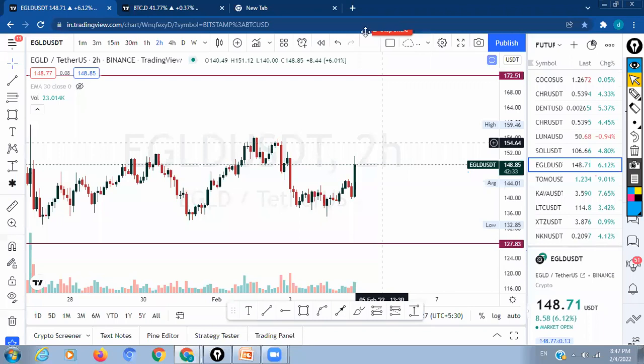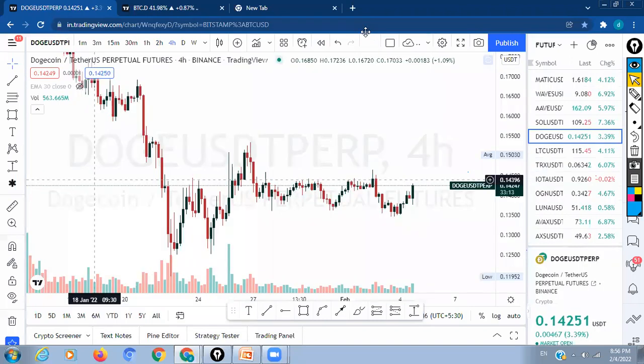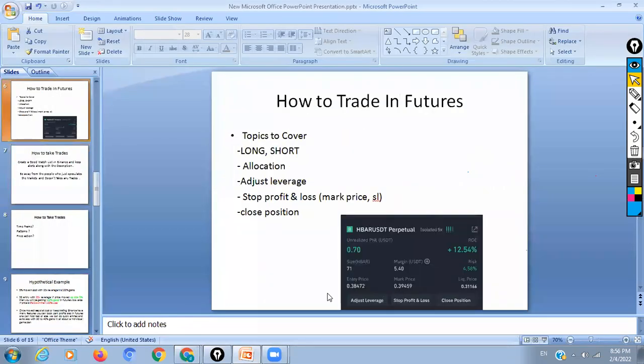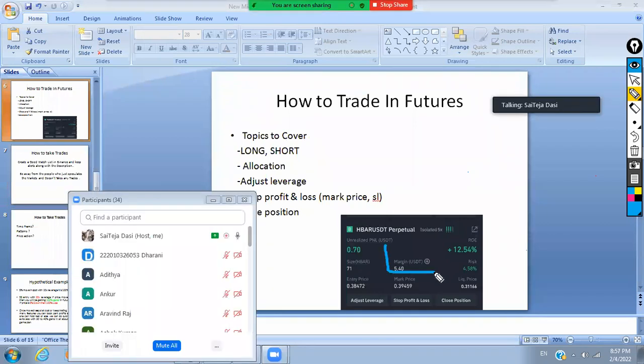Anyone have any doubts regarding the session? I said I'll show one PPT at the end, so this is the PPT I want to show. Here we can place the stop loss or take profit. And there is also one small technique here, avoiding liquidation prices. Here you can see margin USDT and also a plus symbol.